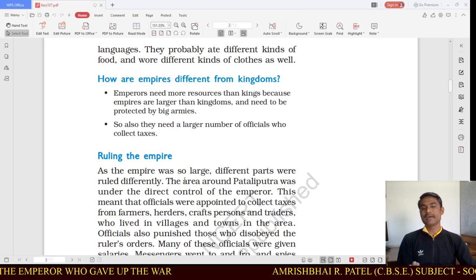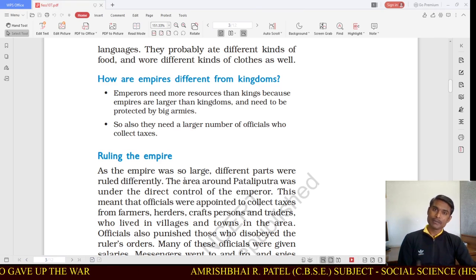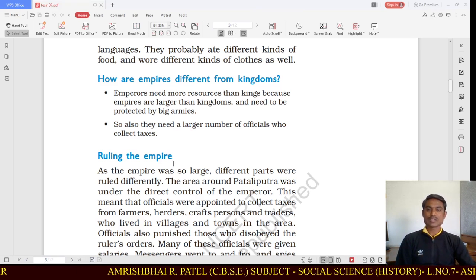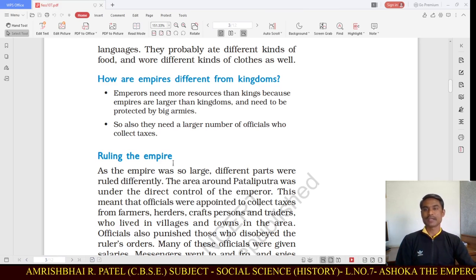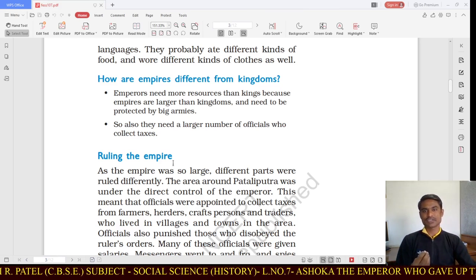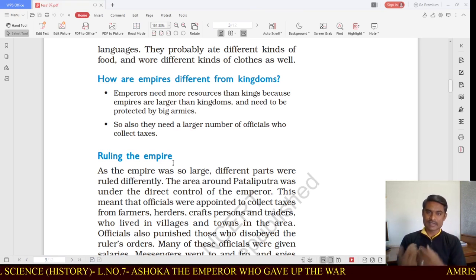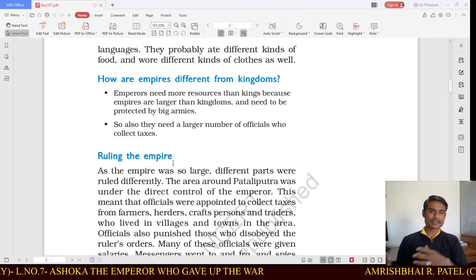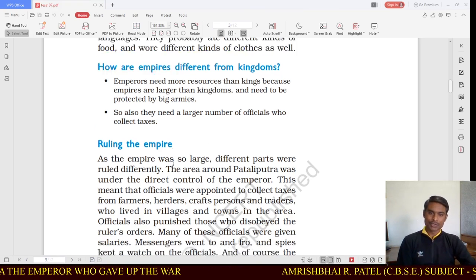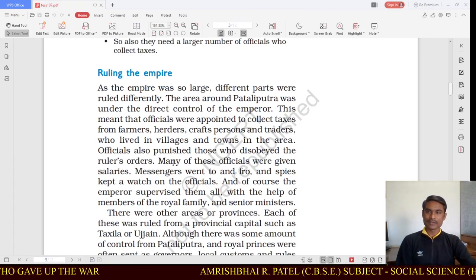Empires need to be protected by big armies. They also need a large number of officials who collect the taxes. Actually, tax collection is the main thing. With the collected taxes, salaries can be given and many things can be managed in the empire. So let us move ahead with ruling the empire.